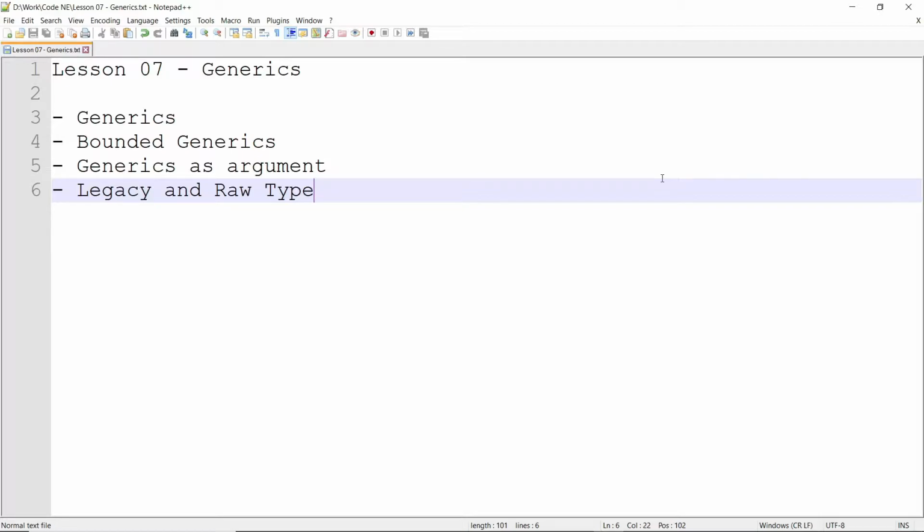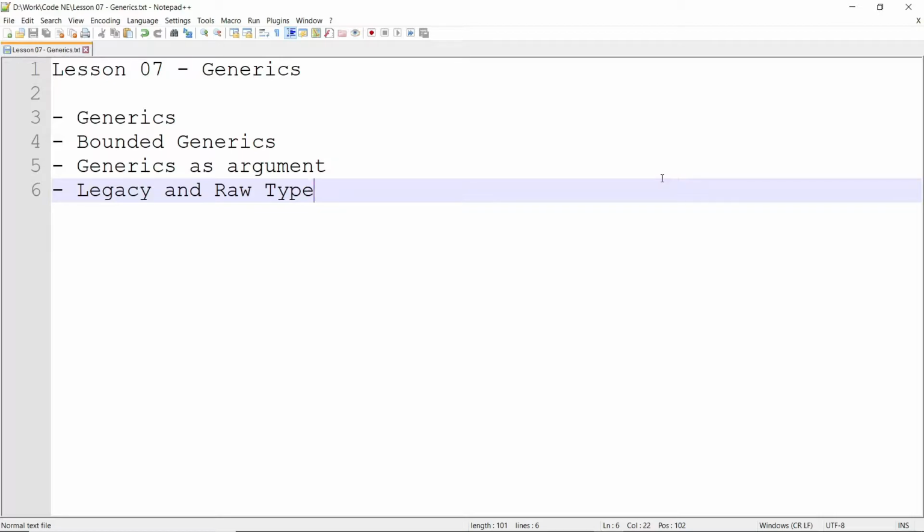Okay, so first let's understand what generics is. Generics means it gives a general overview. That means a general purpose code for any class type. Okay, and also the main purpose of using generics is that it gives type safety. That means, for example, you have a code and in that code you are creating an object or expecting some object. Okay, but you don't want to specify the class while writing the code of that specific method, let's say.